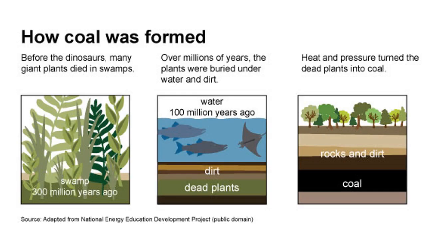Now we will see how coal was formed. Long ago, that is 300 million years ago, giant plants were growing in swampy or marshy areas on the earth.